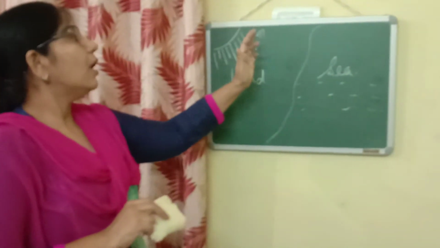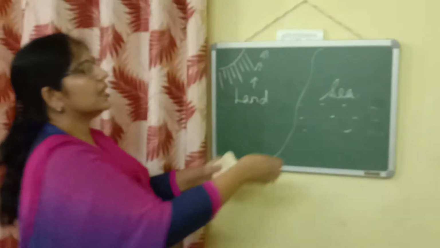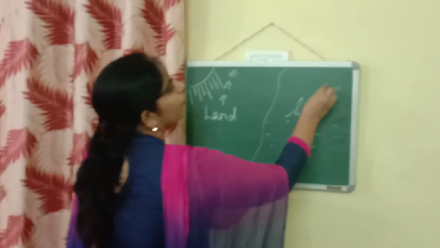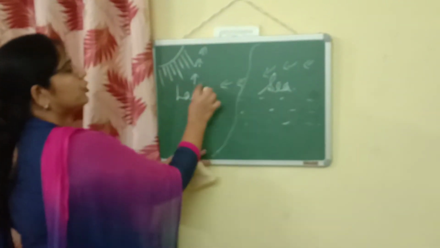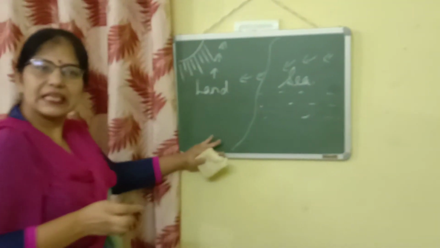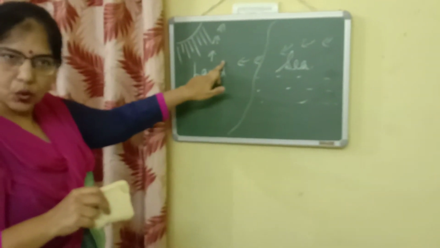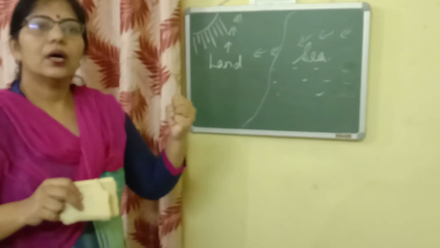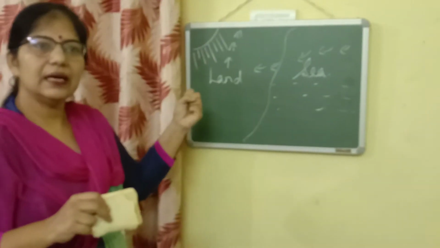Now, empty space is created here. So what happens? The cooler breeze from the sea will come towards the land to take its place. When the cooler breeze comes over the land, it also gets heated up.